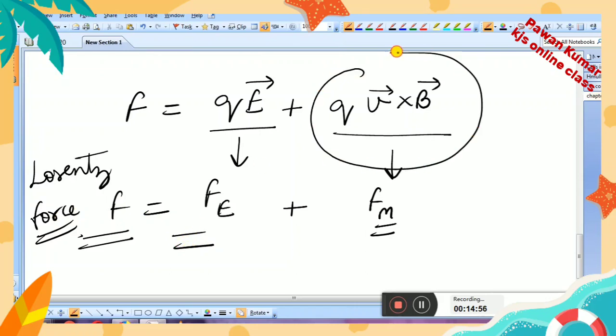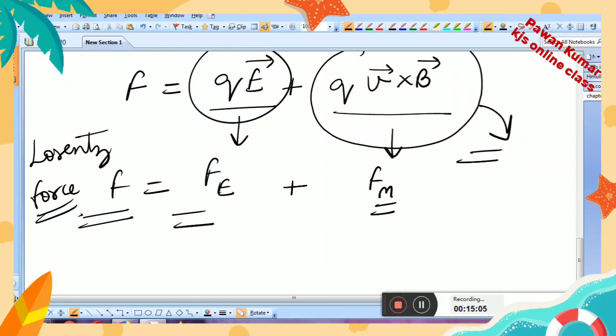This part belongs to the magnetic field, this part belongs to the electric field. Now you concentrate on this formula, the force which is produced due to magnetic field. It is QV cross B. Now what is this Q? This Q is the charge on which force will be applied. V is the velocity of the charge with which it is moving in the magnetic field, and this B vector is the magnetic field in which the charge will be moving. So we can say that the force formula due to magnetic field is QV cross B.